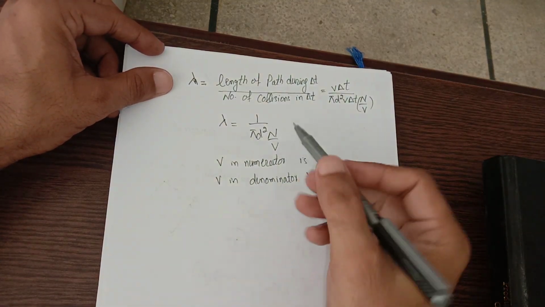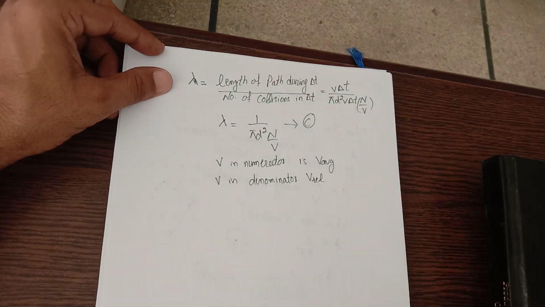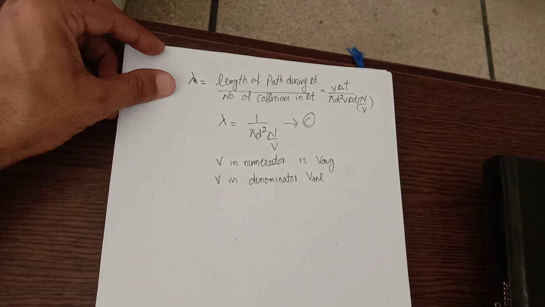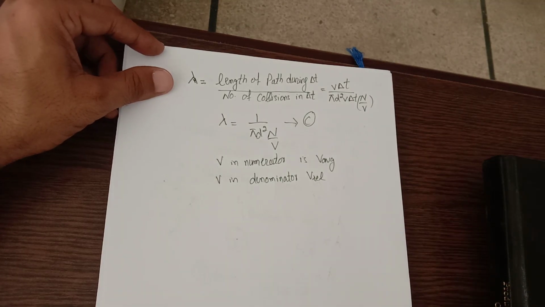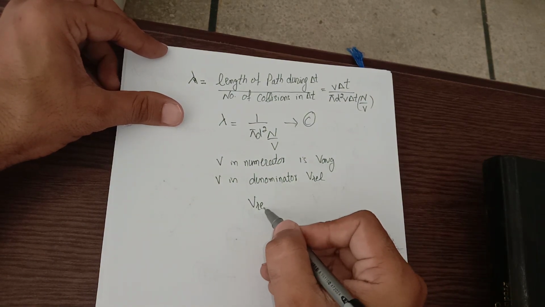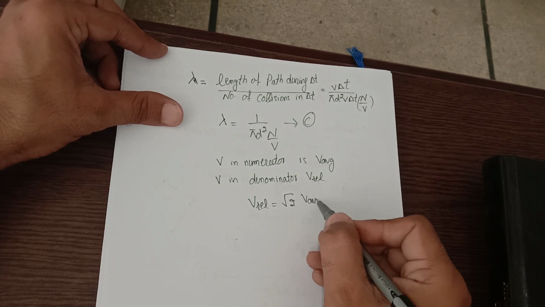In calculating this expression C, I have taken into account that all other molecules are static. When we consider that other molecules are moving, which is the actual case, then this V relative is actually equal to under root 2 times V average.